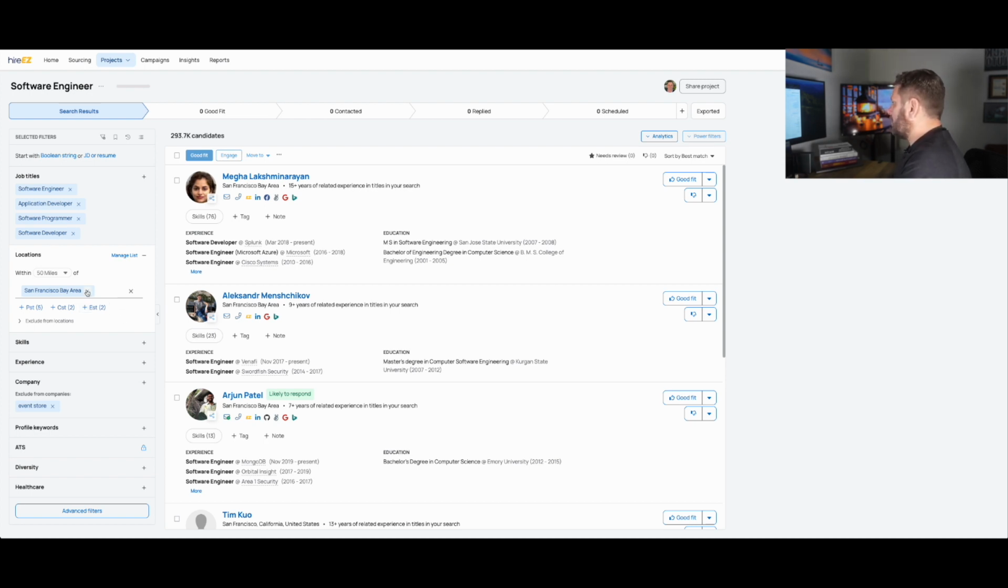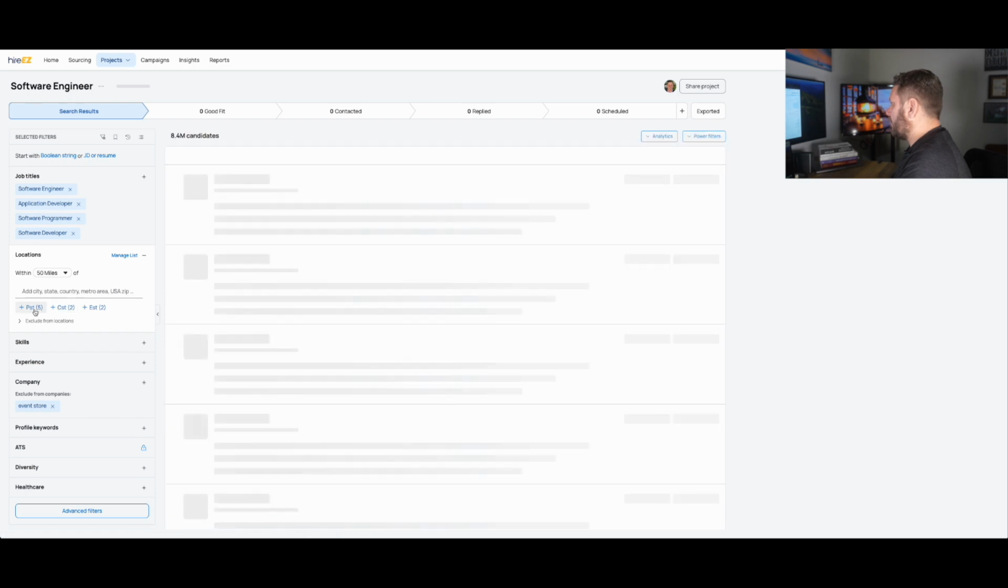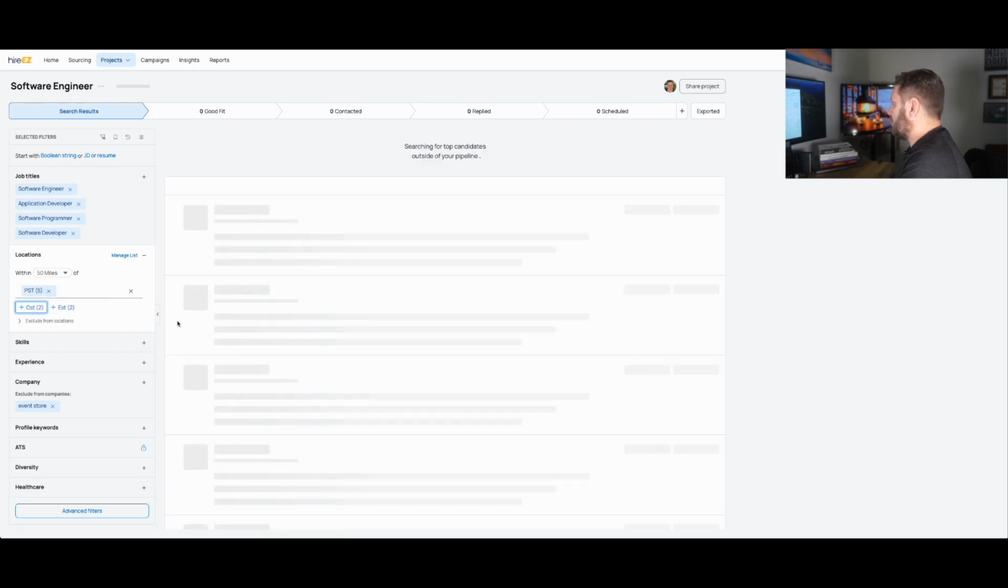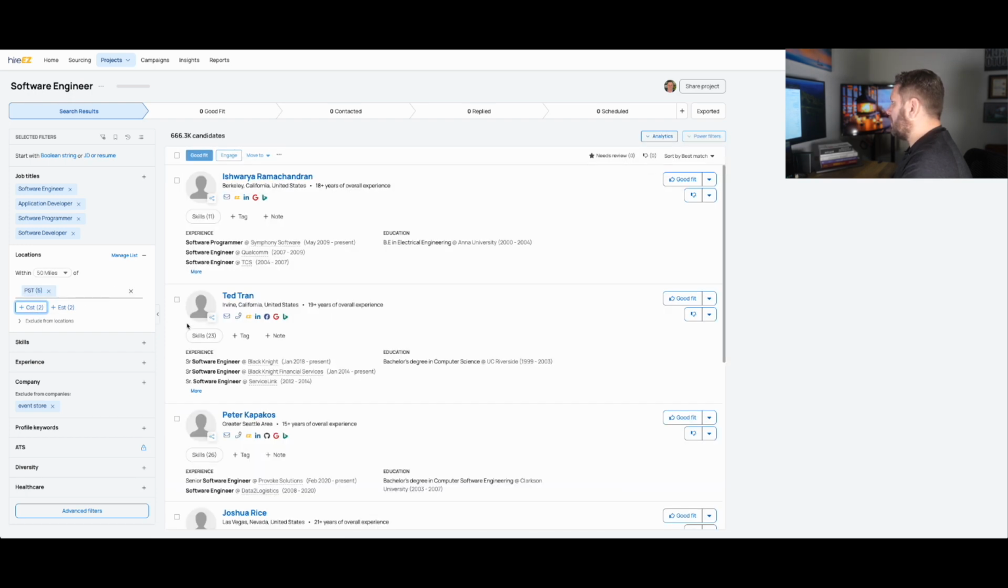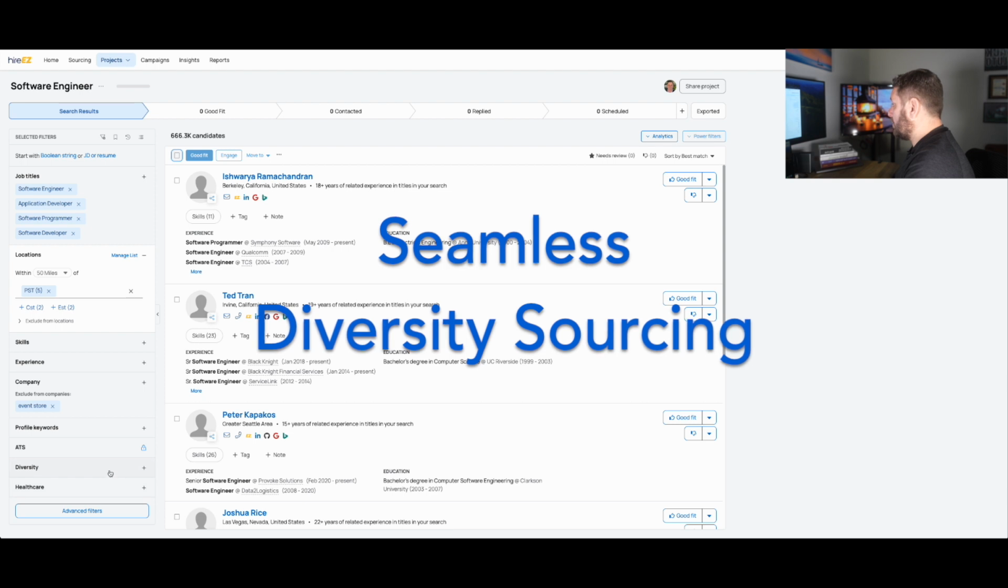So what I'm going to do now is I'm just going to select one of the filters that I've already built, which is the PST filter. So that's got 5 states in it. And I've got 666,000 candidates.